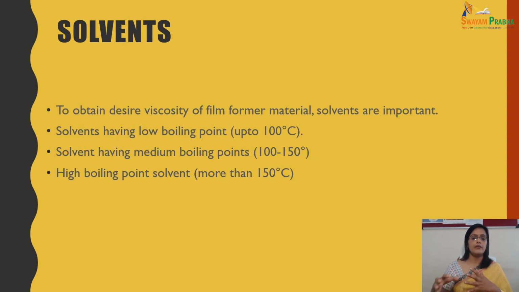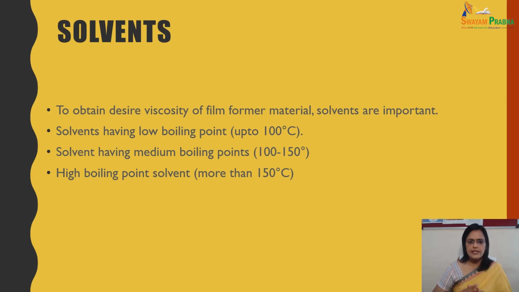Solvent. It is used to obtain the desired viscosity of the film forming material, and solvents are important. A few examples are solvents having low boiling point, medium boiling point, and high boiling point.